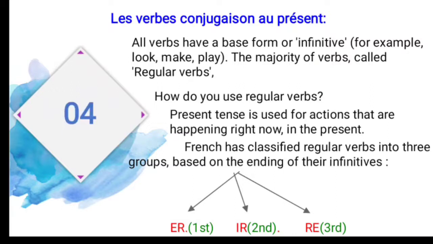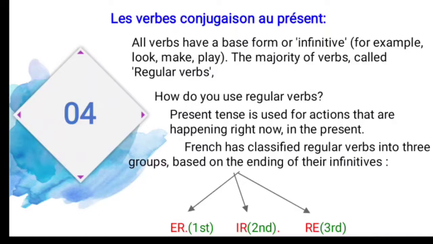In English I am telling. And the majority of verbs are called regular verbs only. So most of the verbs are regular verbs. So how do you use a regular verb? The present tense is used for an action that is happening right now. So when an action is happening, for that purpose we are using the present tense. And French has classified regular verbs into 3 groups, based on the endings of their infinitives.